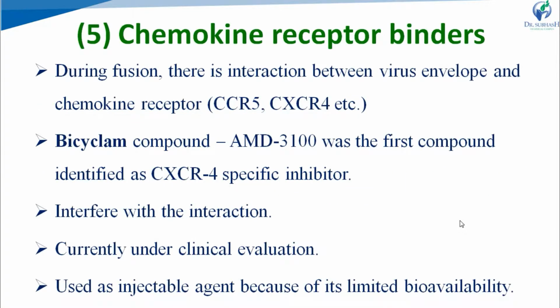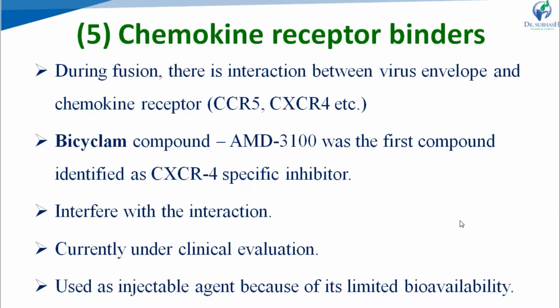Then chemokine receptor binders. During fusion, there is an interaction between the virus envelope and the chemokine receptor, as we discussed in the previous class. This chemokine receptor can be blocked by a drug, inhibiting the binding of the GP120 protein of the virus to this type of receptor and ultimately inhibiting the entry of the virus into the host cell.